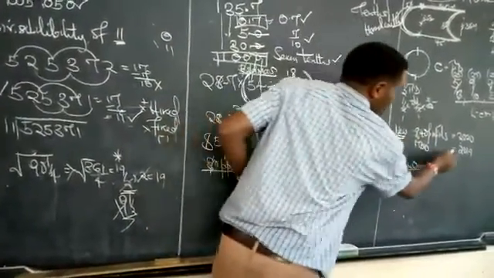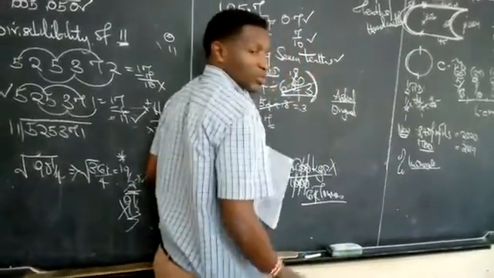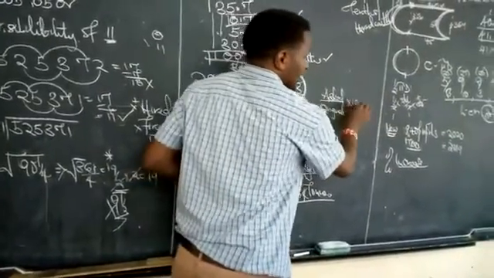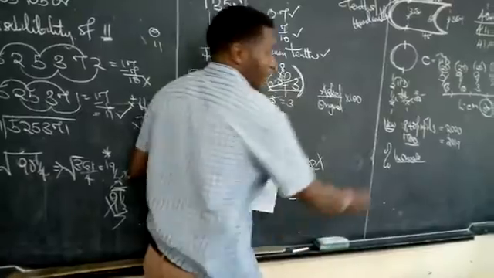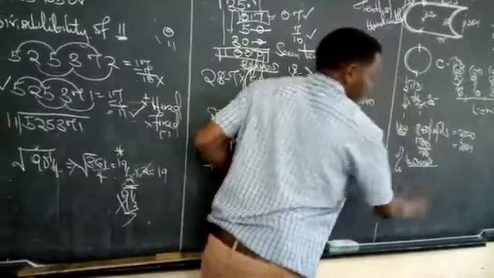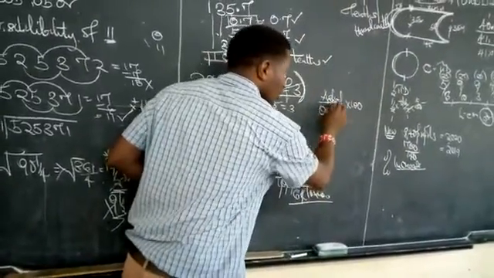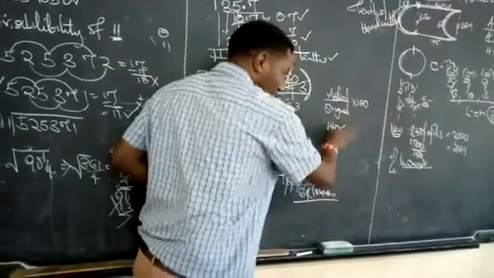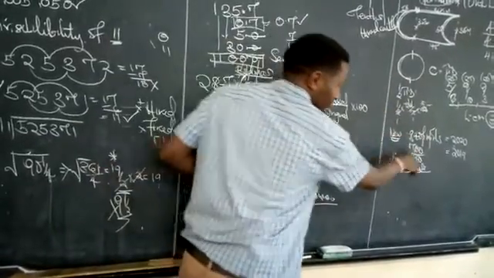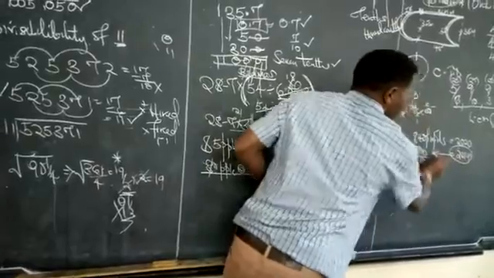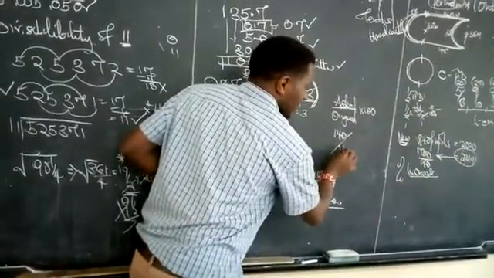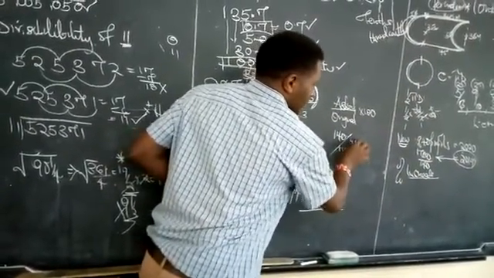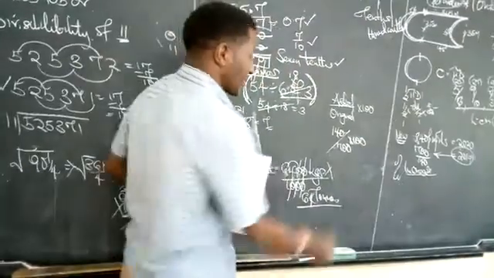What came first must be the one which was in 2019. The difference here should be 140. So we take what has been asked, 140 all over the original. The original must be this one of 2019, all over 700. Then to make it a percentage, we multiply by 100.